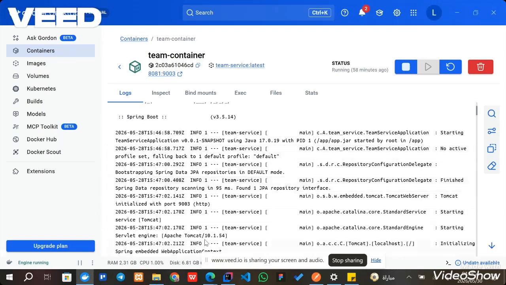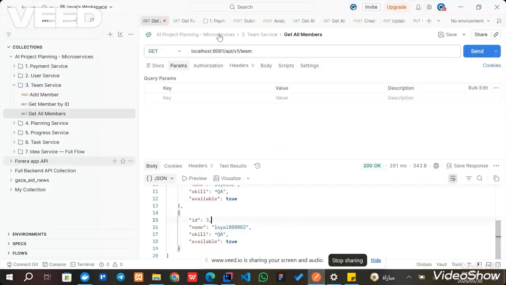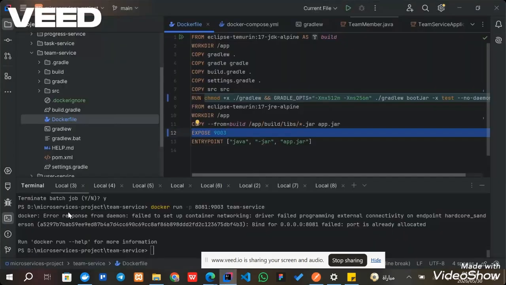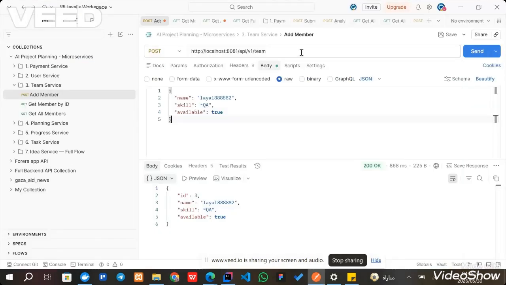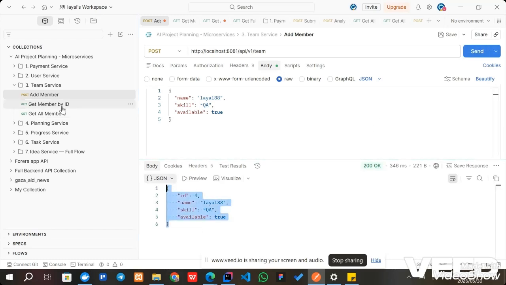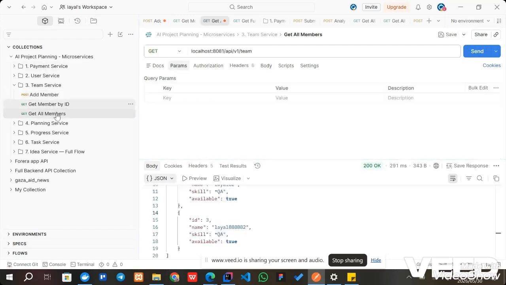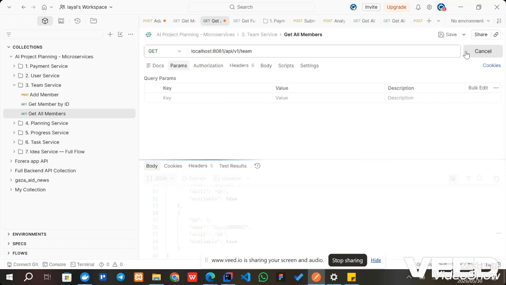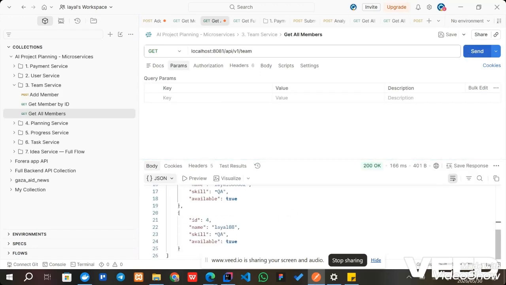Now I go to Postman to verify the service is working correctly. If I go to the team service, I want to add a team member. I stopped the Spring Boot app from the IDE, so I want to verify that this worked correctly. I want to create a new team member. So I create this team member. Now the team member was created successfully and I want to get all team members. So these are all the team members.